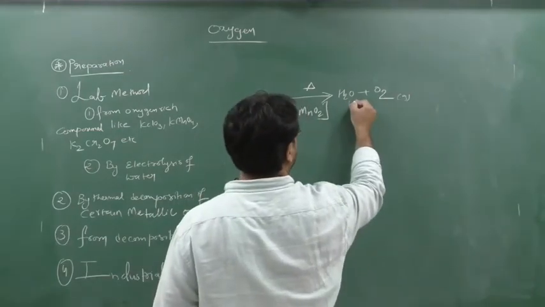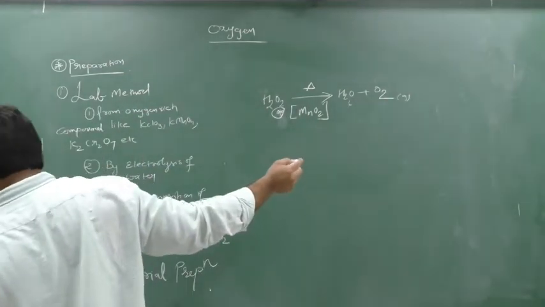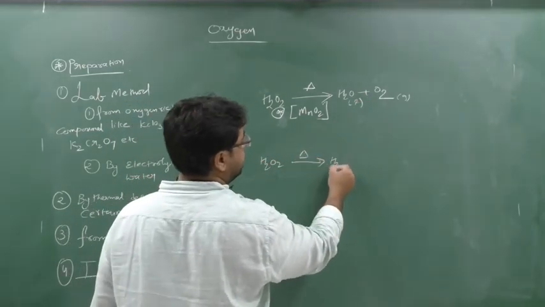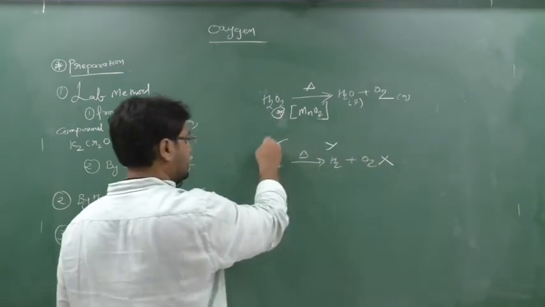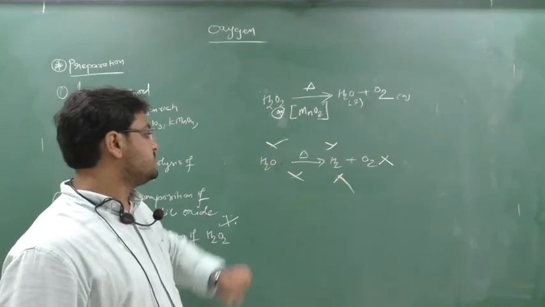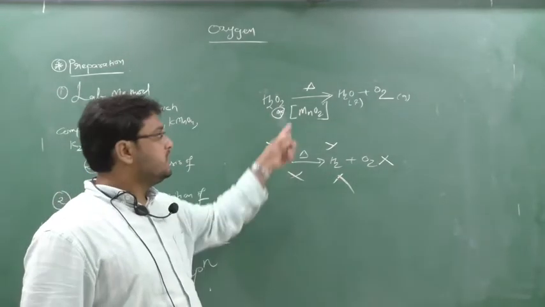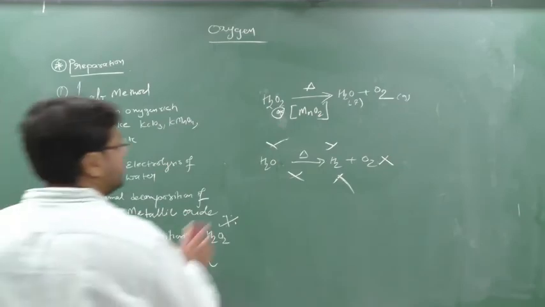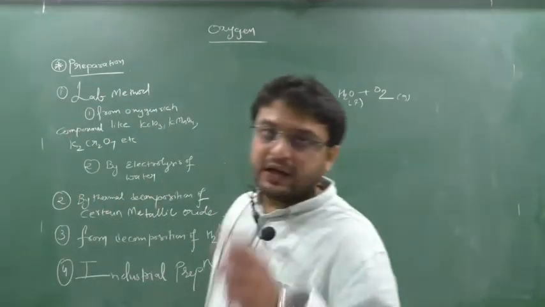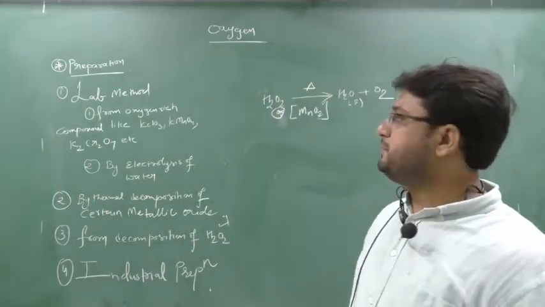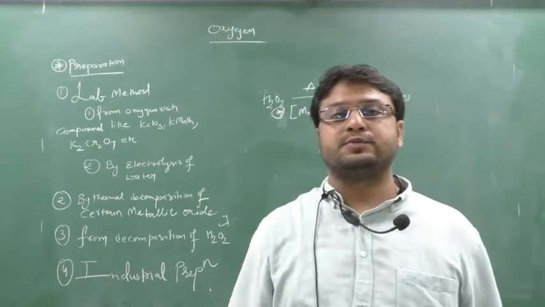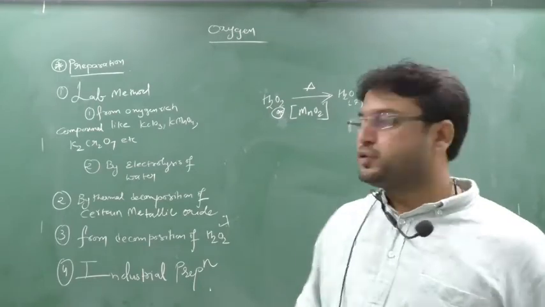Okay, and most of the students are committing a mistake. They are writing H2 plus O2. See here, H2O2, when you heat it, you do not get H2 plus O2. No, it is wrong, okay? Don't write that. H2O2 you will get if H2O is decomposed. But if H2O2 is decomposed, you have to take H2O plus O2. And remember one more thing. In the hydrogen chapter, hydrogen peroxide is not put in a glass bottle. It is put in a paraffin wax bottle because it will react with sunlight and get decomposed to form H2 and O2.